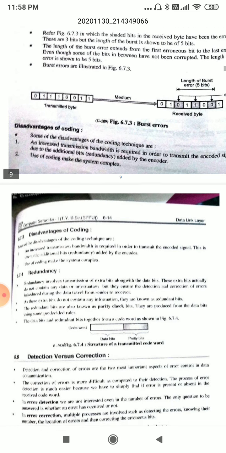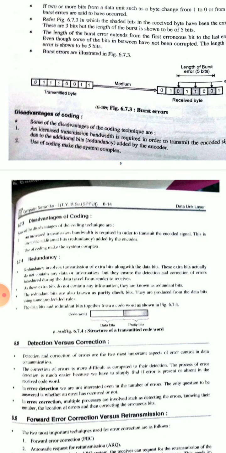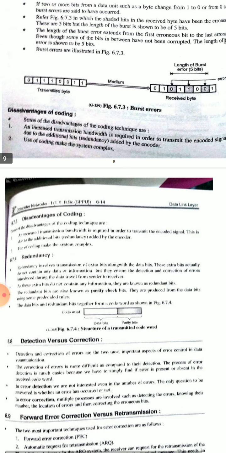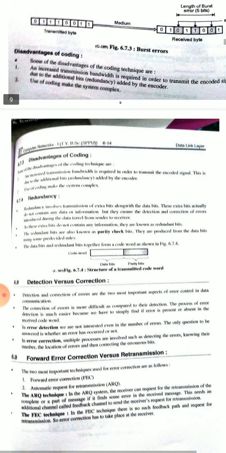Now we'll see disadvantages of coding. Some of the disadvantages of coding techniques are: an increased transmission bandwidth is required in order to transmit the encoded signals. This is due to the additional bits, that is redundancy, added by the encoder. Use of coding makes the system complex.